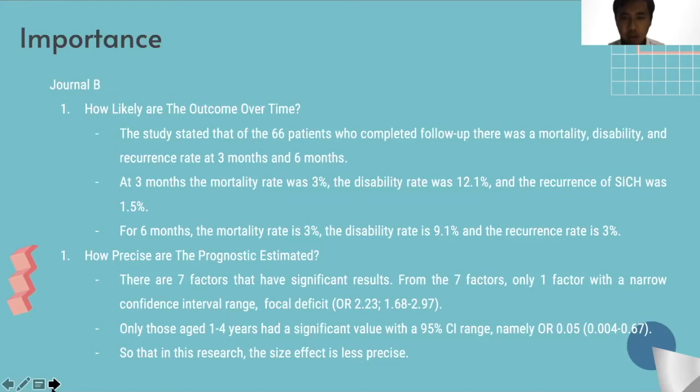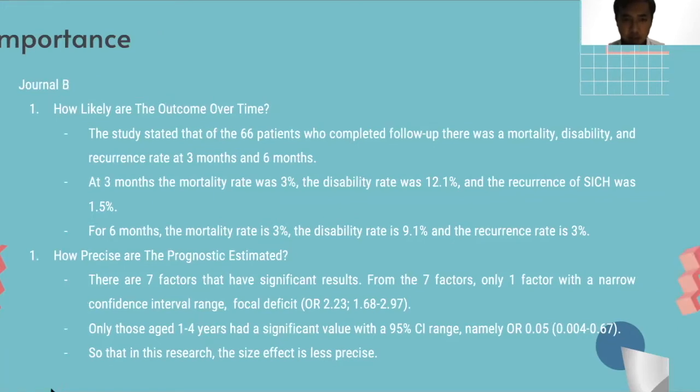Only those aged 1 to 4 years had a significant value, with an OR of 0.05 and a confidence interval of 0.004 to 0.67. So in this research, the effect size is less precise. Next.